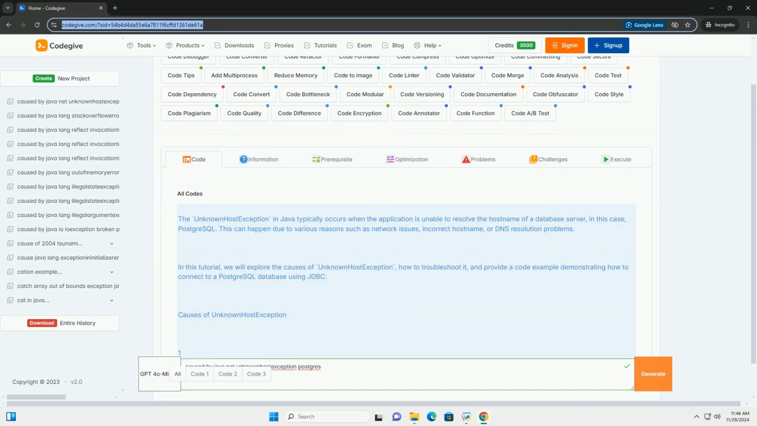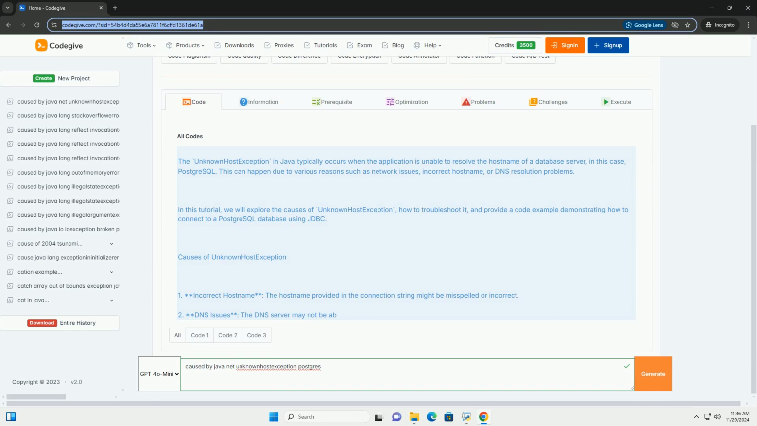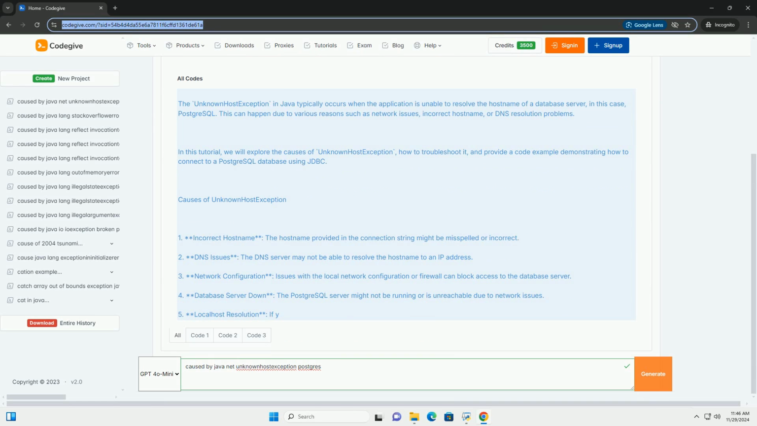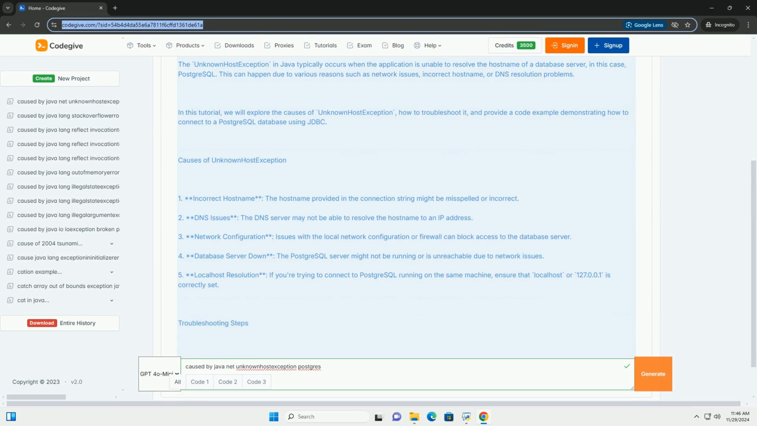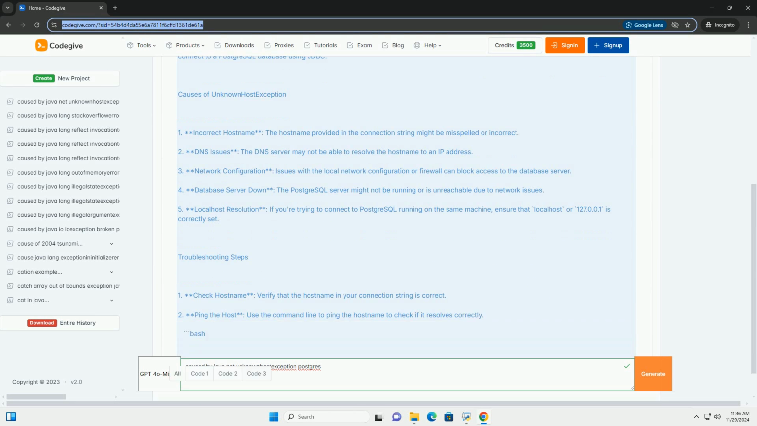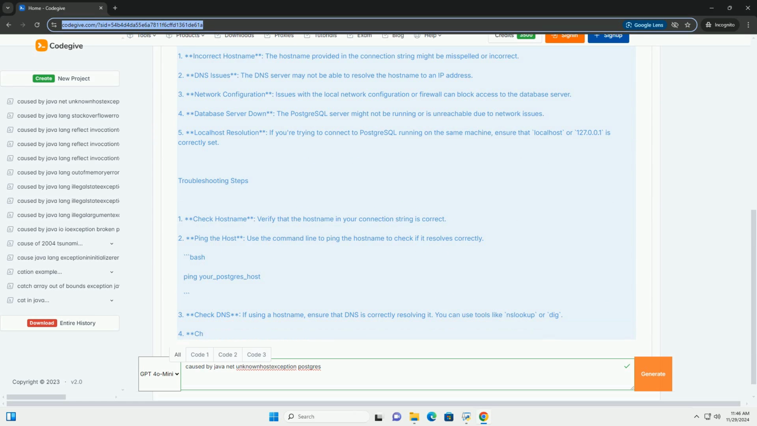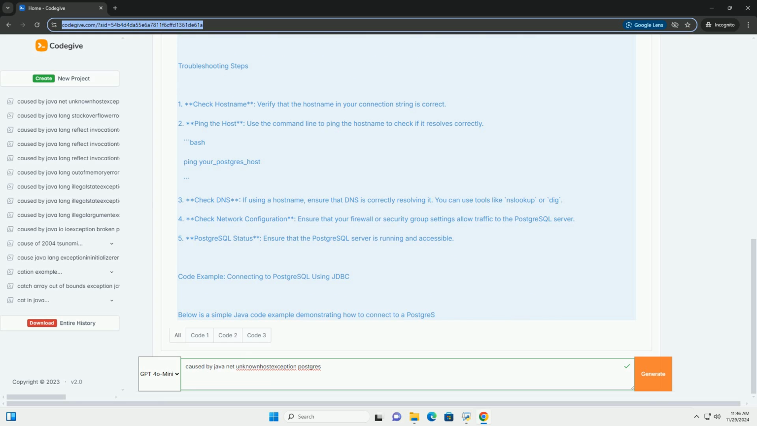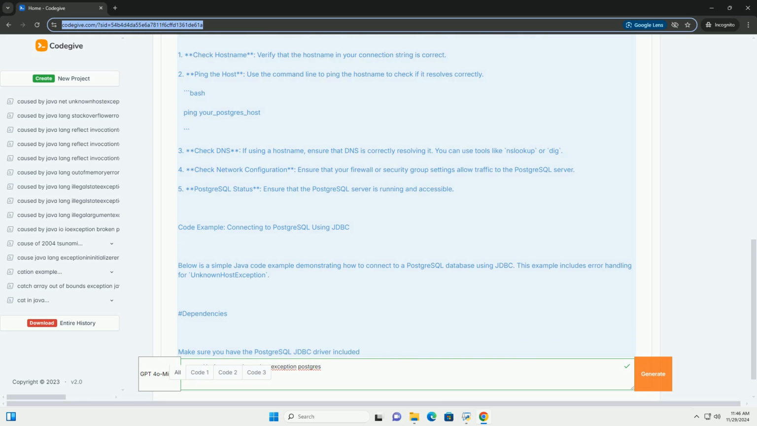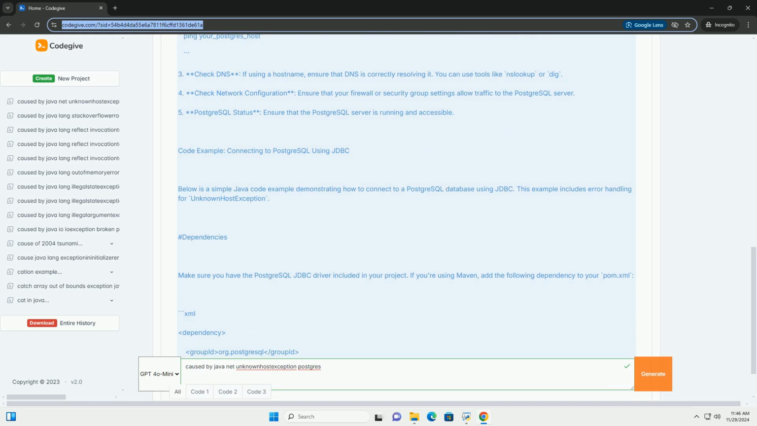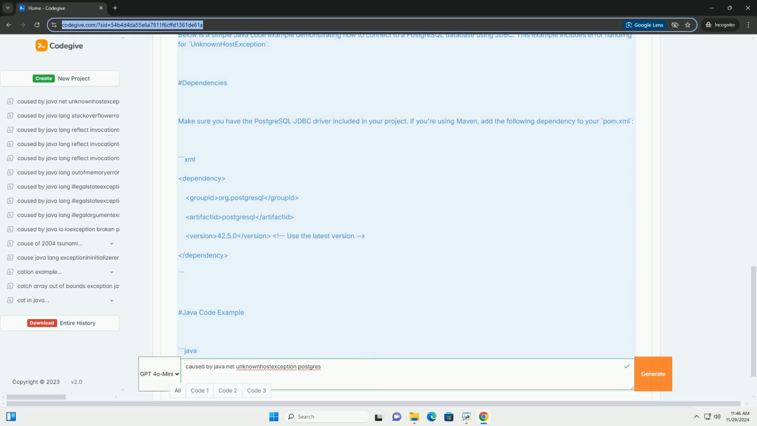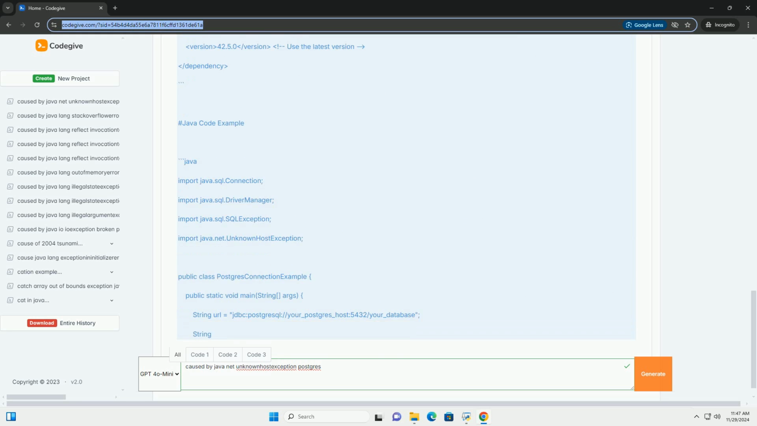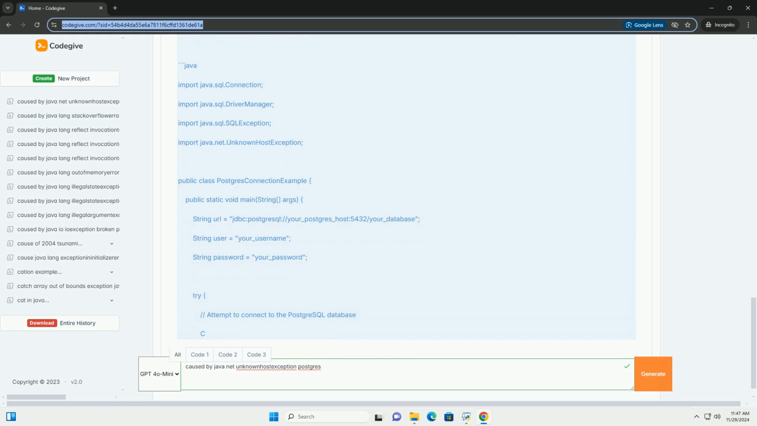The unknown host exception in Java typically occurs when the application is unable to resolve the host name of a database server, in this case, PostgreSQL. This can happen due to various reasons such as network issues, incorrect host name, or DNS resolution problems. In this tutorial, we will explore the causes of unknown host exception, how to troubleshoot it, and provide a code example demonstrating how to connect to a PostgreSQL database using JDBC.